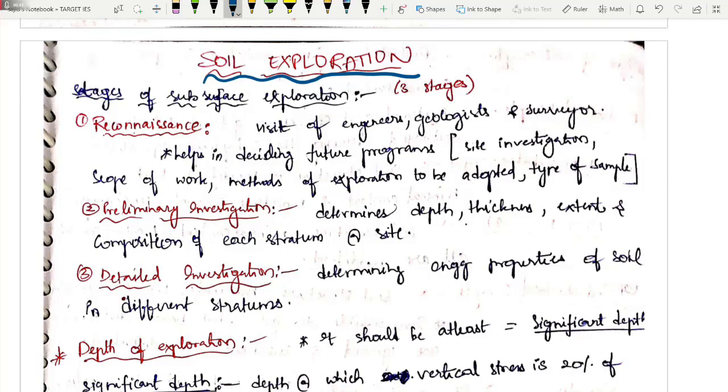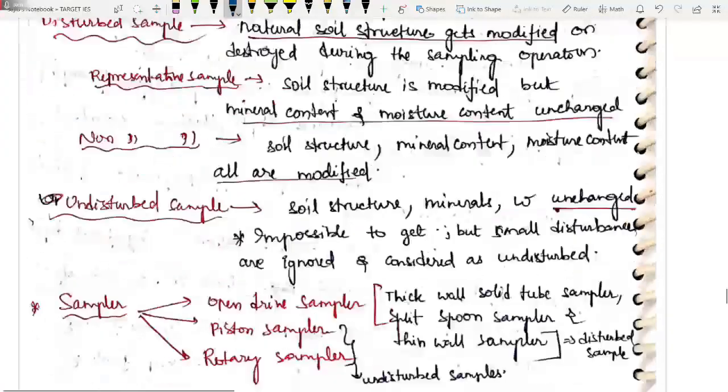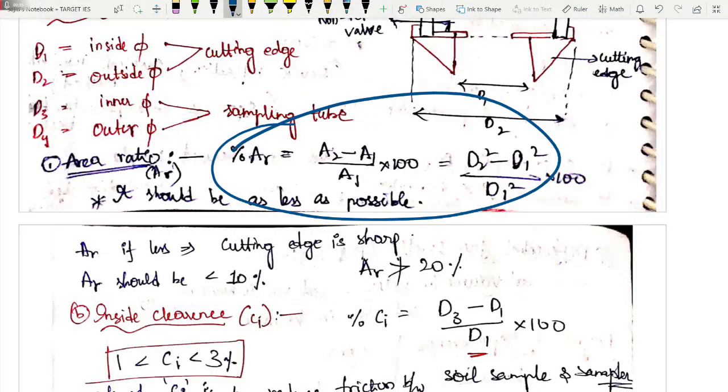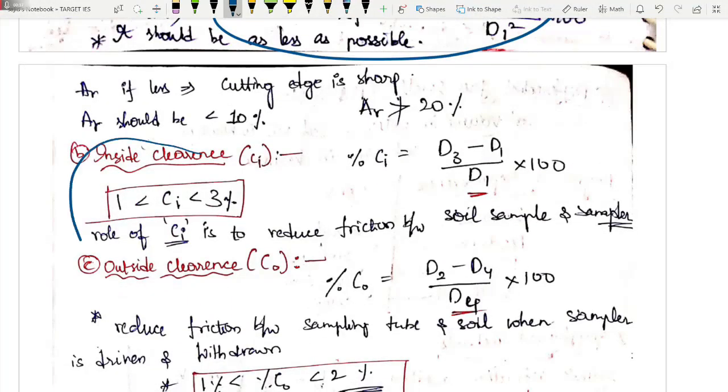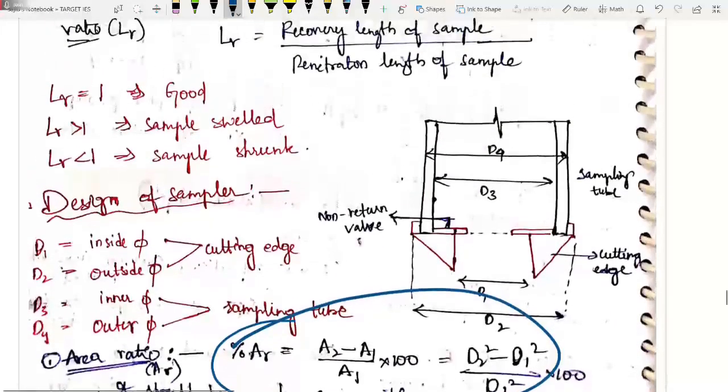So in this module, I am going to complete the entire topic of soil exploration. काफी easy रहेगा, no need to worry much. But this concept is very important for practical knowledge. Okay, देखना, it might not come in examination of your ESC or GATE, or maximum there is one formula. There is one formula which would be coming again and again, that is AR ratio, and दूसरा हो गया inside clearance and outside clearance. Two or three very simple formulas, only from this the question will be coming.